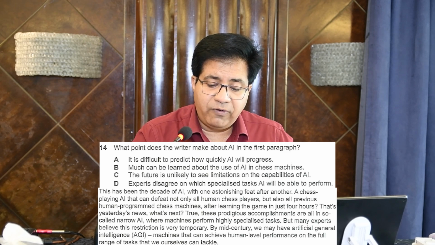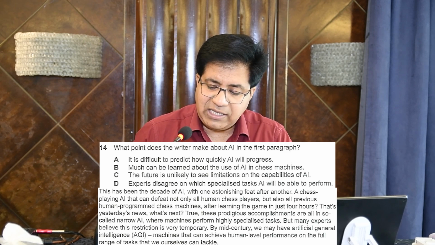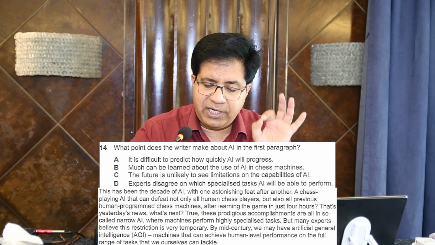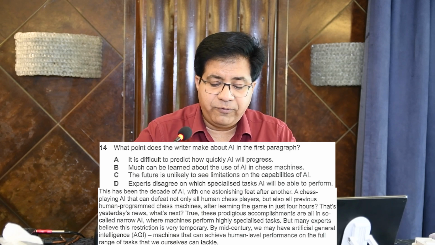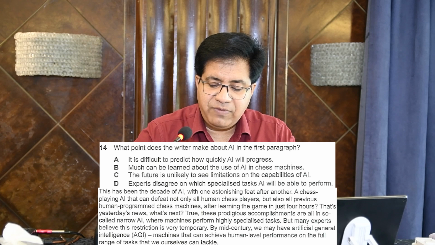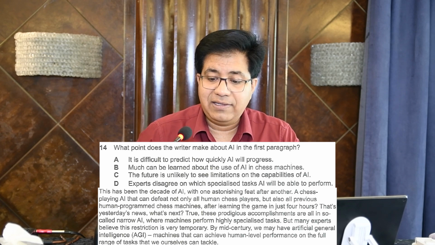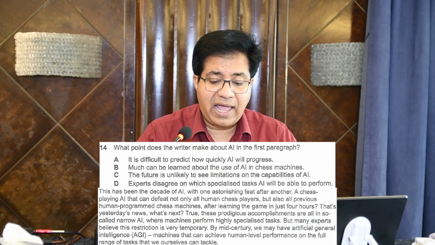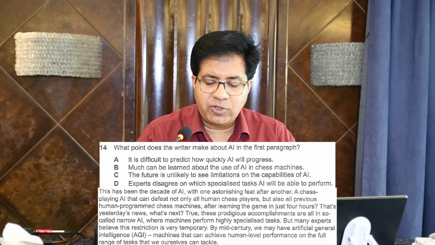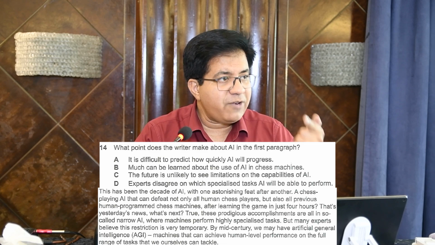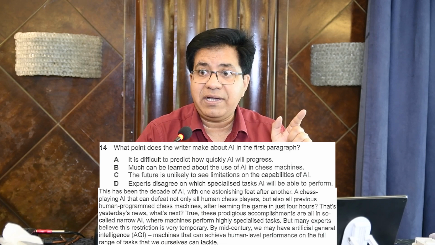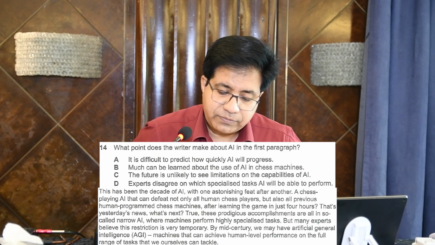And by the way, for the future is unlikely to see limitations, they use the words machines that can achieve human level performance on the full range of tasks that we ourselves can tackle. You need to focus on the meaning of unlikely. The future is unlikely to see limitations. What does it mean? In the future, artificial intelligence will not be limited. It will be unlimited. Question number 15.